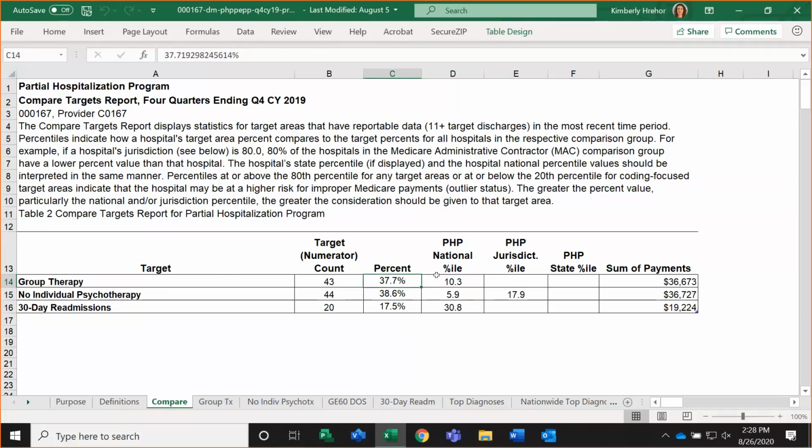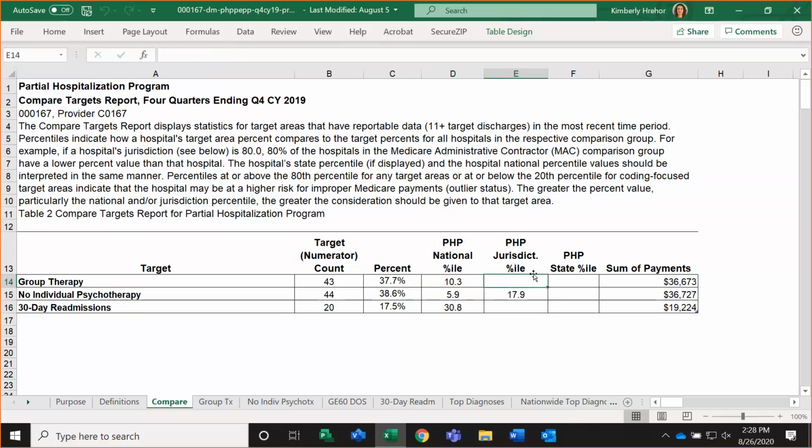Now, if we were at or above the 80th percentile for nation, then we would see our target area percent here displayed in red, bold font as a visual cue to help that stand out to us. But for this target area, this PHP is on the low end of the scale, and so probably doesn't have much to be concerned with.